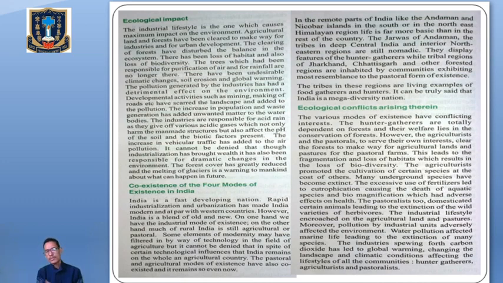Then all these three modes of existence were highly suppressed by the industrial mode of existence, where rapidly growing industries lead to pollution. There was air pollution, water pollution, right? And most of the harmful gases were emitted from the industries, and those harmful emissions from the industries have led to global warming. Clear? So therefore we can say that the three modes of existence, that is hunter-gatherers, agriculturists, and pastoralists, were highly affected by the industrial mode of existence.